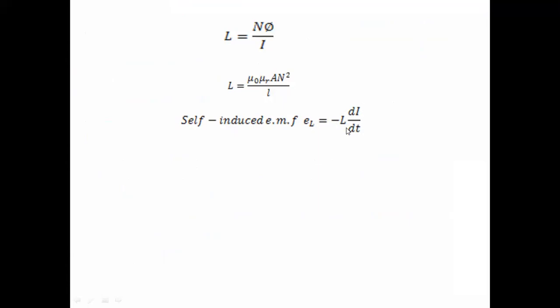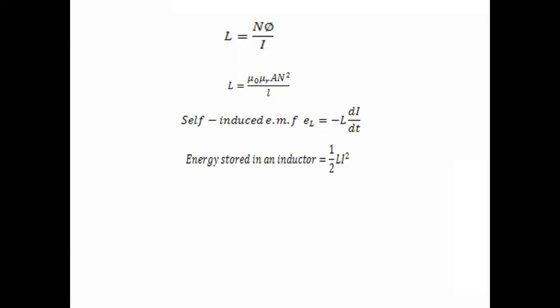Here di by dt represents the change of the current. Only then will the EMF be induced in the coil. Here L is the inductance value. Like this we can represent the inductance value in three different formulas.